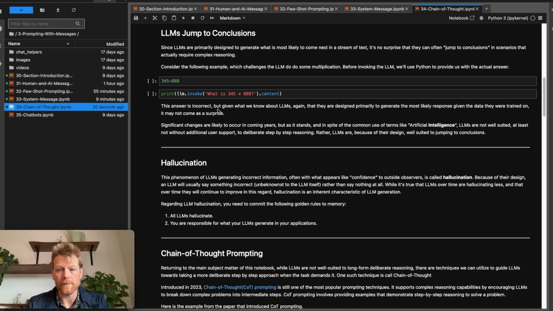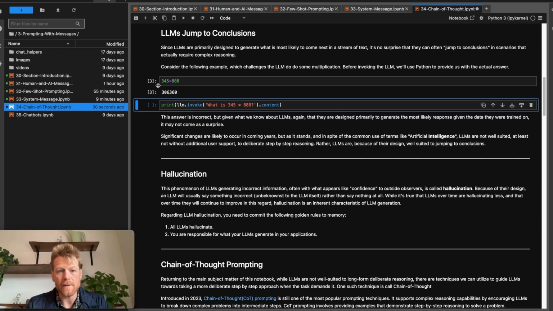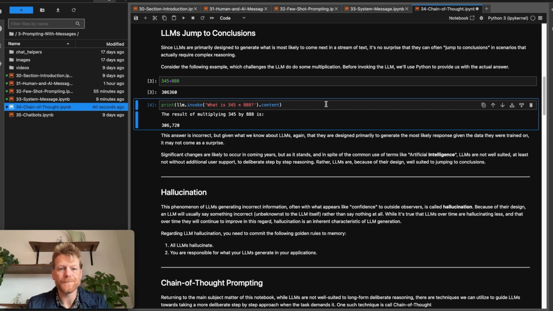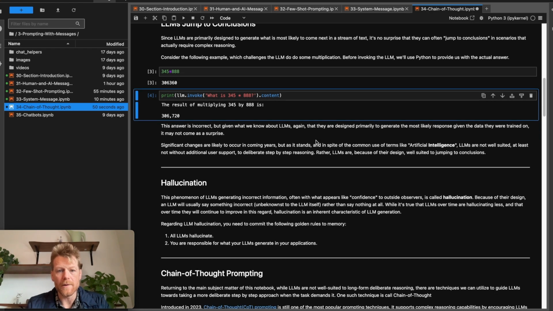Before invoking the LLM, we're going to use Python to do a little math for us. So we've got 345 times 888, which is 306,360. And now we're going to ask the large language model, hey, what is 345 asterisks, which we intend to mean times 888. And you can see that we got a response here, 306,720. So this answer is incorrect, straight up.